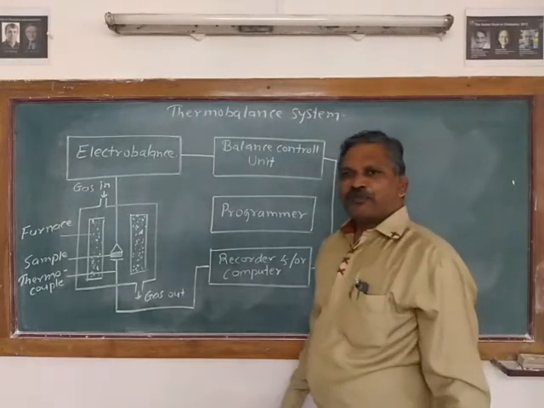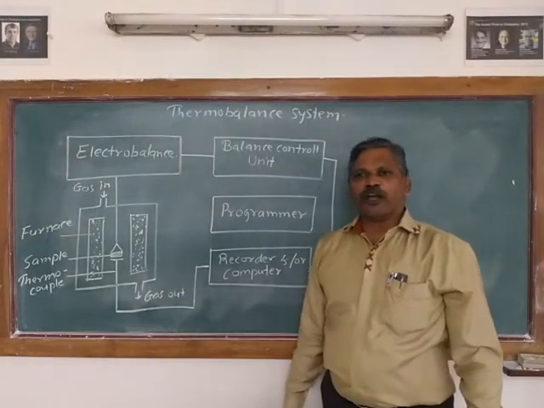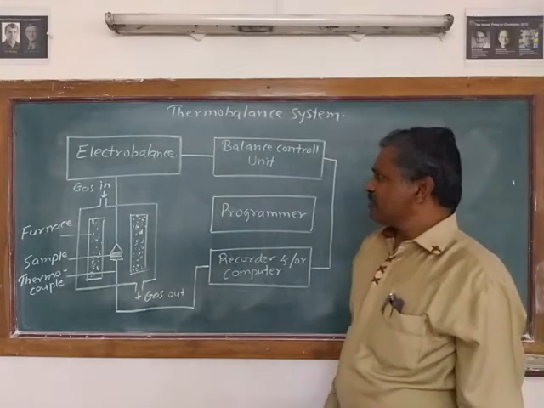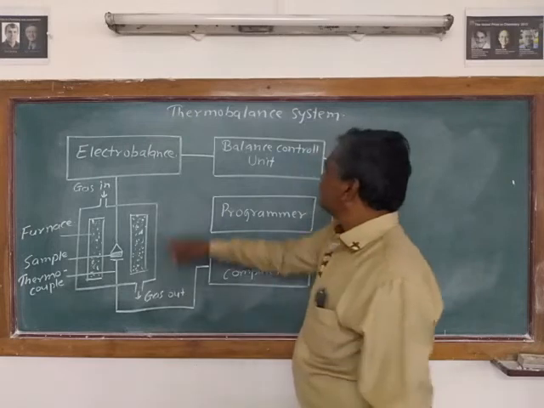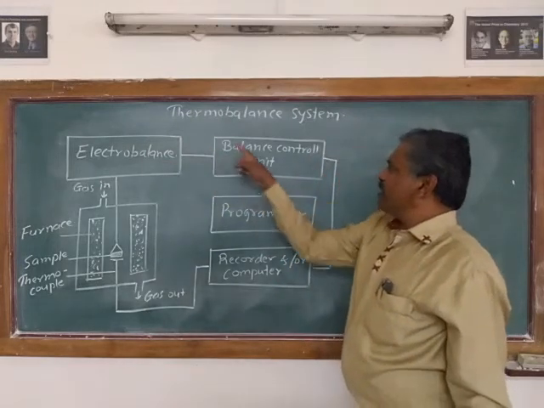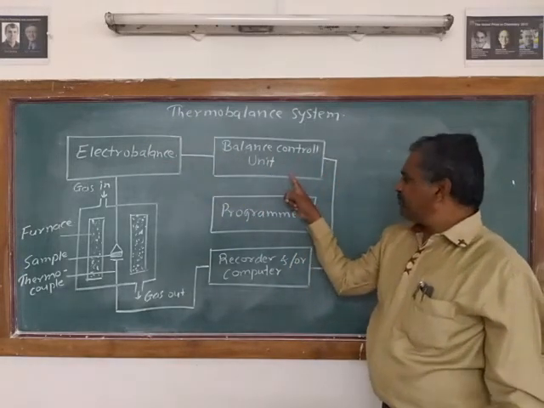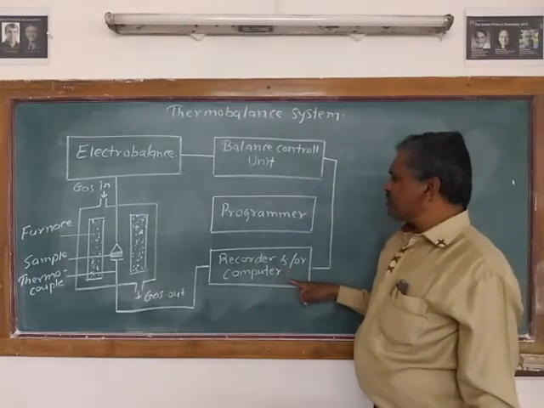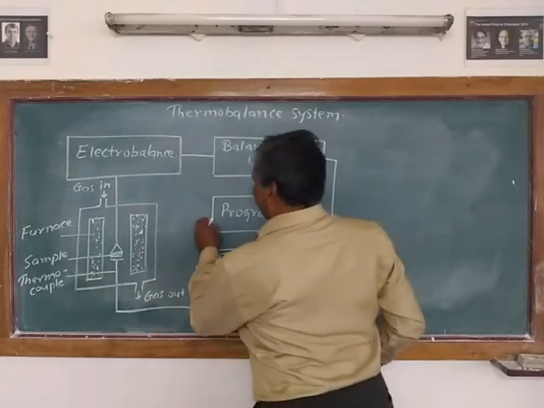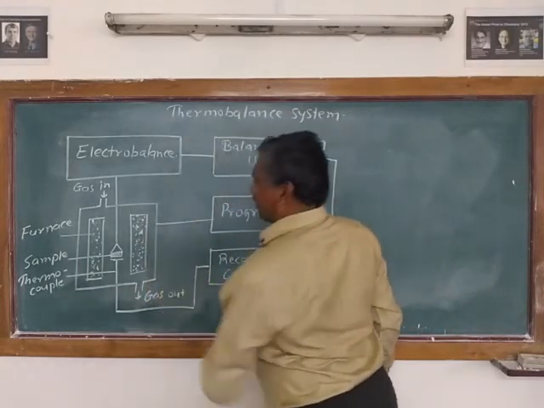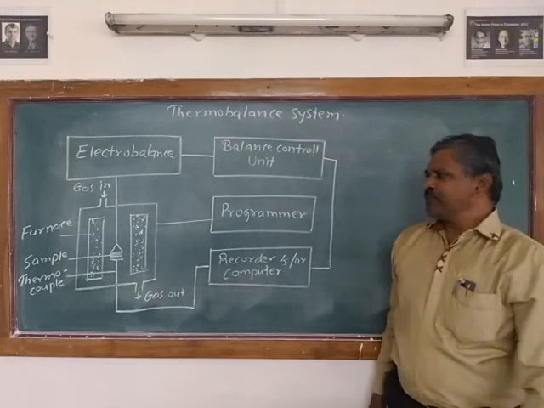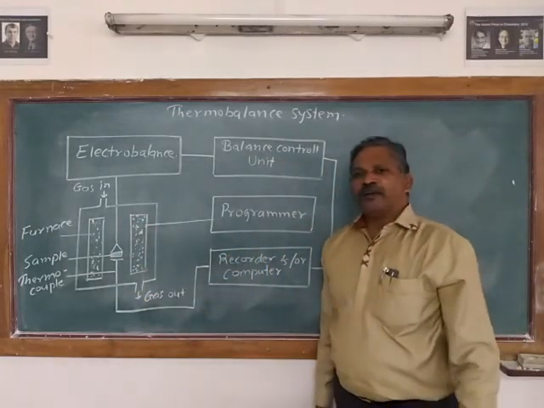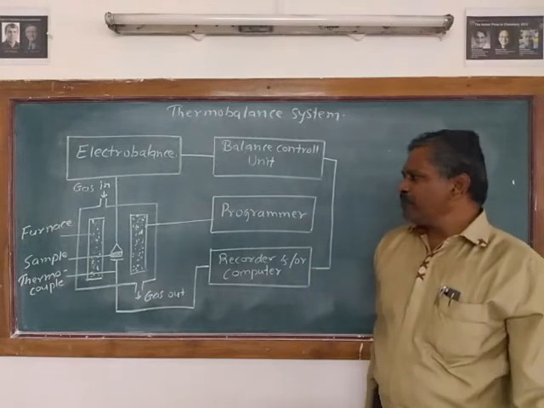This is the diagram for the apparatus used in thermogravimetric analysis. The apparatus consists of an electrobalance, and to control this electrobalance the balance control unit is there, connected with the recorder or computer. The programmer is connected to the furnace, which programs the heating of the sample.